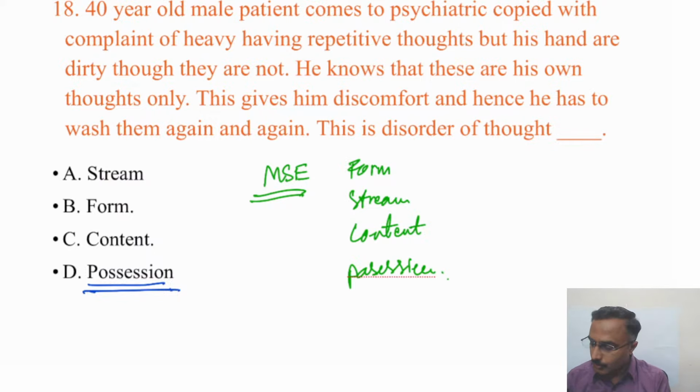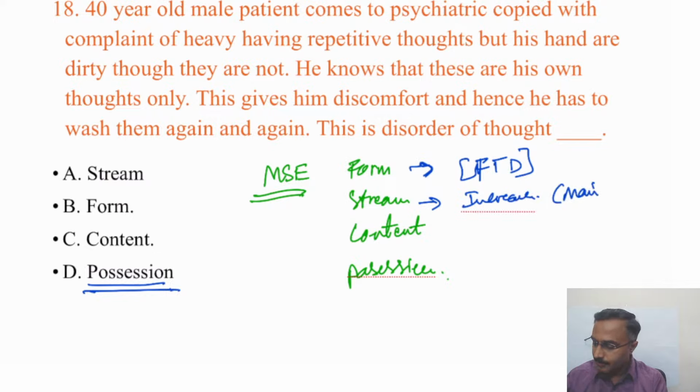Form is to do with whether the words said in juxtaposition make a meaningful sentence. When the disorder is seen, we refer to it as formal thought disorder, either dissociation, derailing, or word salad. These are the examples of lacking the form. In terms of stream, people can have increased flow of thoughts, particularly seen in mania, or retarded stream seen in depression.